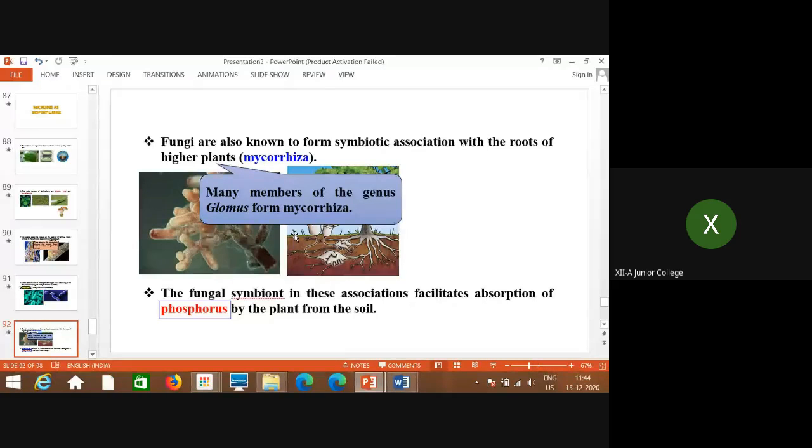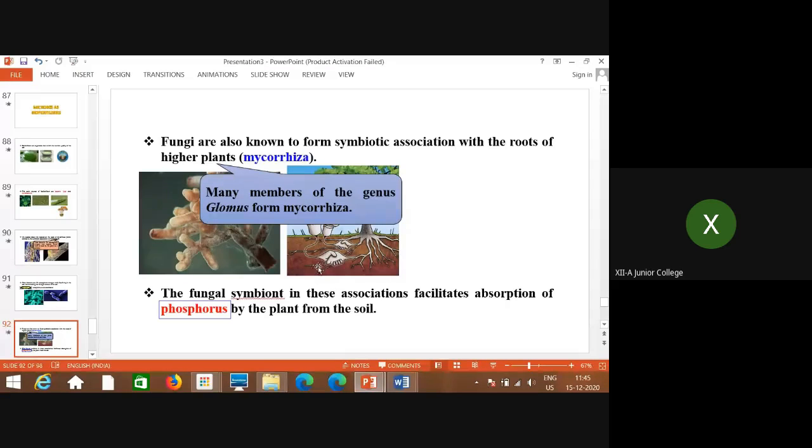See, fungus is growing either around the roots of the plants or inside the root cortical cells. That means there are two types of mycorrhiza. One is externally present, called ectomycorrhiza, which grows around the roots of these plants. The other, which grows inside the cortical cells of the roots, is called endomycorrhiza. Ectomycorrhiza form a mycelium growing around the roots, so they increase the surface area of the roots.